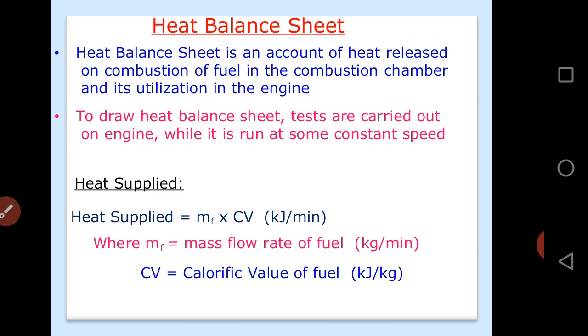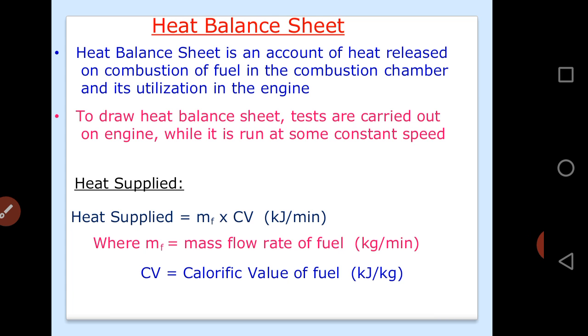m is the mass of the exhaust gases, Cp is the specific heat at constant pressure of the exhaust gases, and ΔT is the temperature difference between the gas and the room temperature. With the help of this we can find the heat carried away by the exhaust gases.